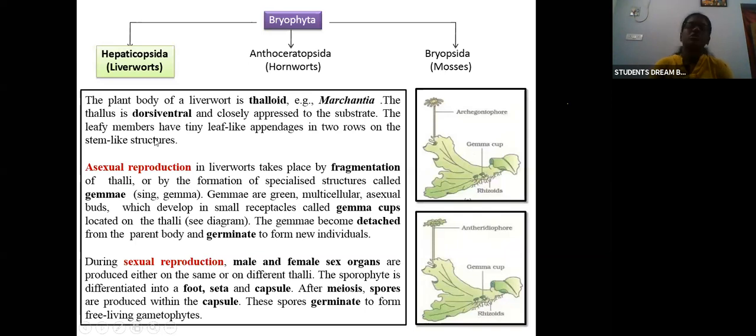Okay, so first is the liverworts. The plant body of a liverwort is thalloid. Example is Marchantia. The thallus is dorsiventral and closely appressed to the substrate.